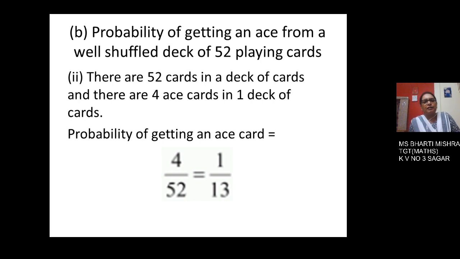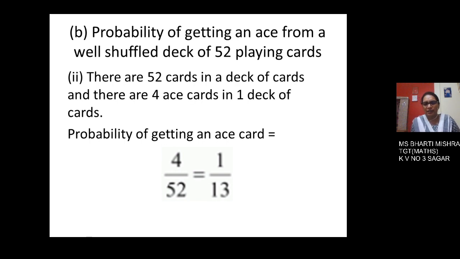Now the B part, we have the probability of getting an ace from a well-shuffled deck of 52 playing cards. So children, as you know, in a set of cards, there are 4 sets of 13. And in each 13, we have got 3 face cards, that is king, queen and a jack, and an ace. In each set you are going to have one ace, that is one number.